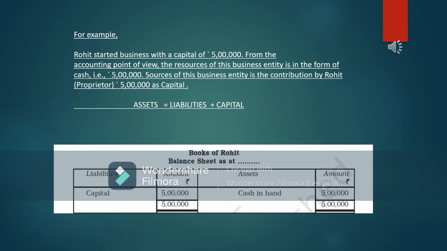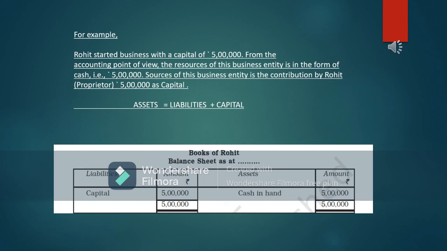So in the dual entry system, what is important? Both sides we should have the equal amount. On the left hand side, assets must be there with the equal amount. On the right hand side, some liabilities plus capital would also be there. Then only that will be the correct financial transactions or entries. So this is the accounting equation.